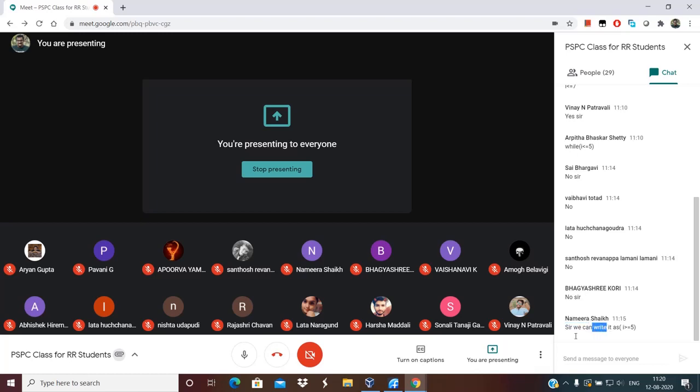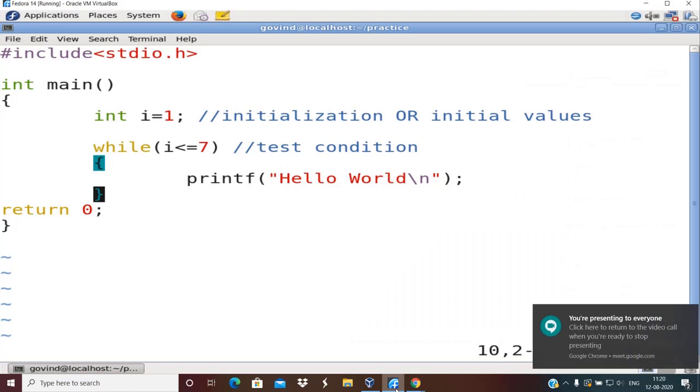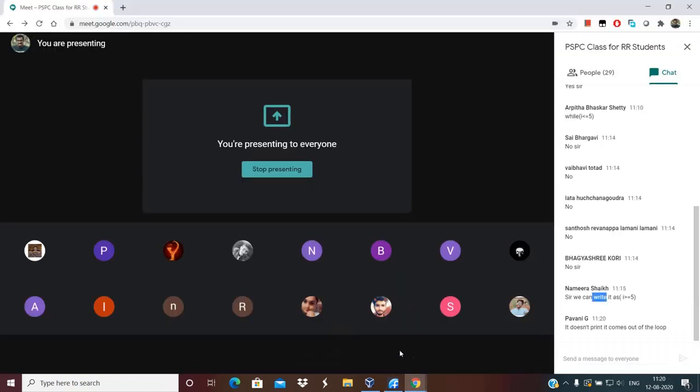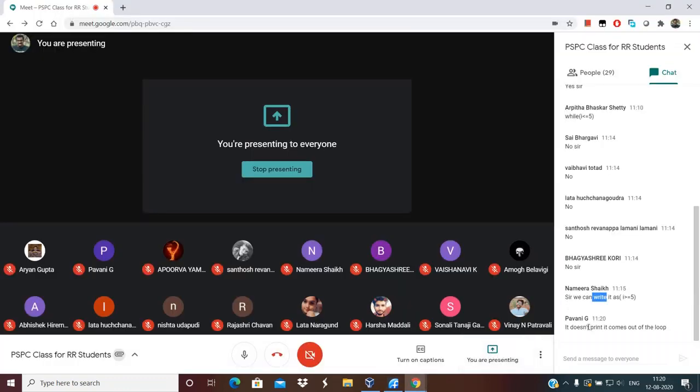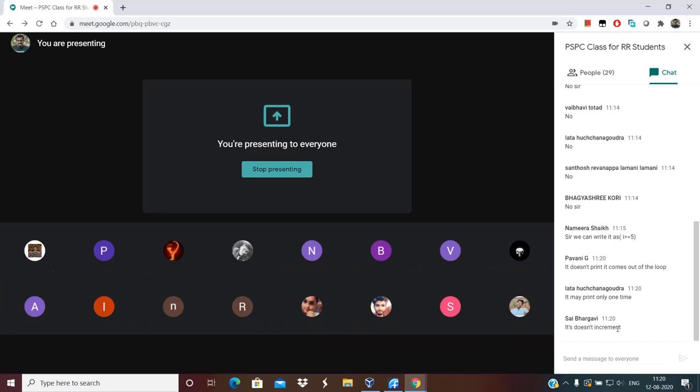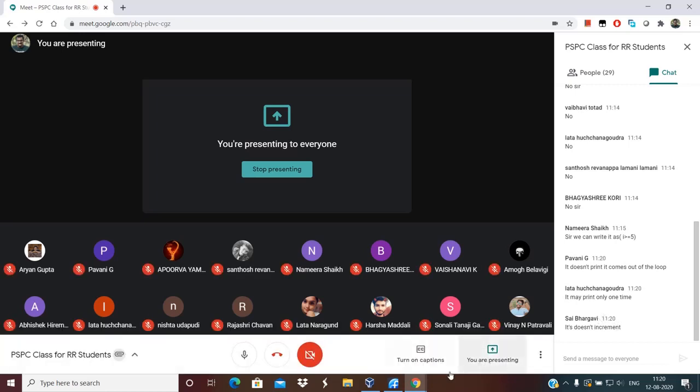Yeah, coming back to this scenario, an imaginary scenario here. What if I remove I plus plus from this program? What might happen? What is your guess? Yeah, Pavani is telling it doesn't print, it comes out of the loop. Lata is telling it may print only one time. Sai is telling it doesn't increment at all. Yeah, yours is all right thinking, in the sense you are all giving it a good try. Let us see what happens.